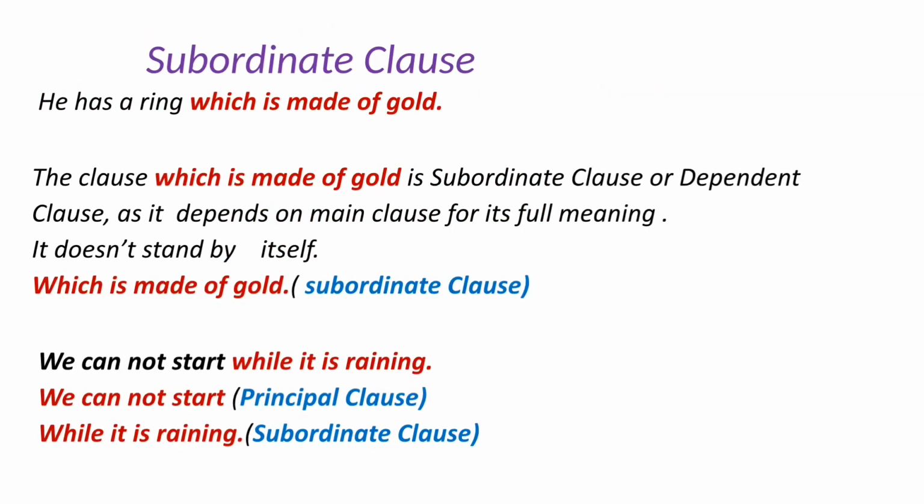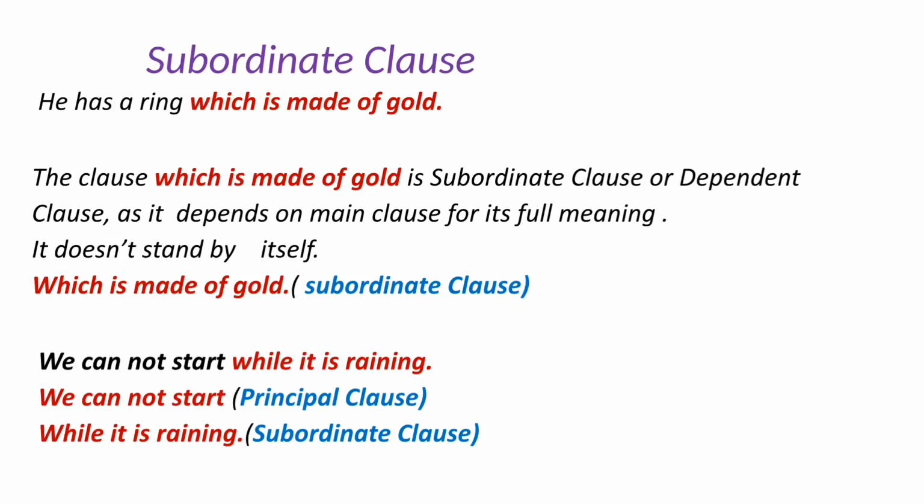Here is the second part of the complex sentence, that is the subordinate clause. "He has a ring which is made of gold." So "he has a ring" is the principal clause and the clause "which is made of gold" is the subordinate clause or dependent clause. As it depends on the main clause, on the principal clause, for its full meaning, it doesn't stand by itself.